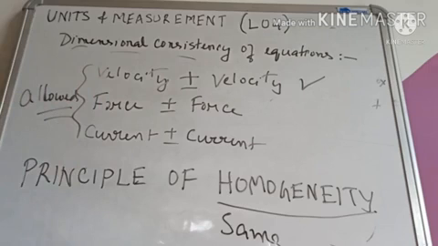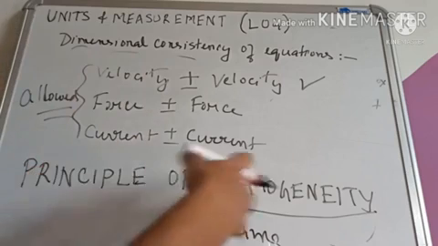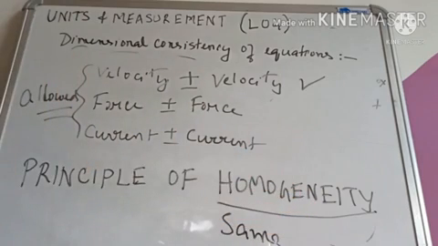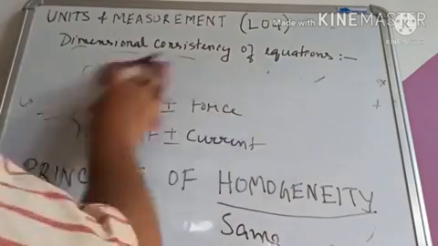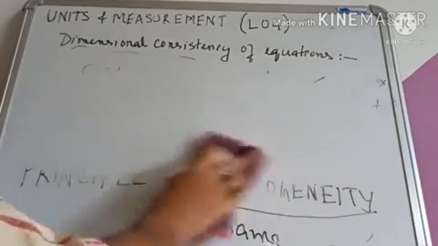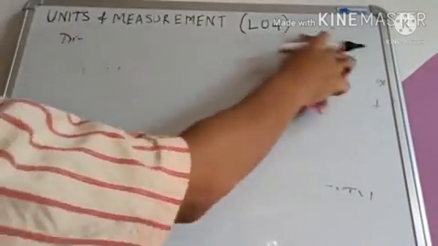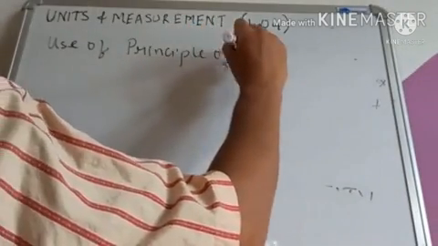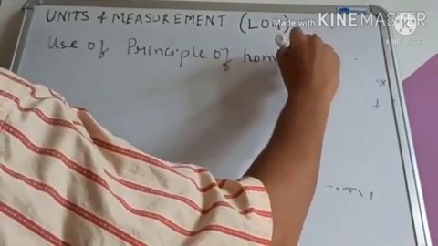Okay, we'll take some examples. First of all, let us understand what is principle of homogeneity. So you have come to know now what is principle of homogeneity. Now, why is principle of homogeneity useful? Use of principle of homogeneity.